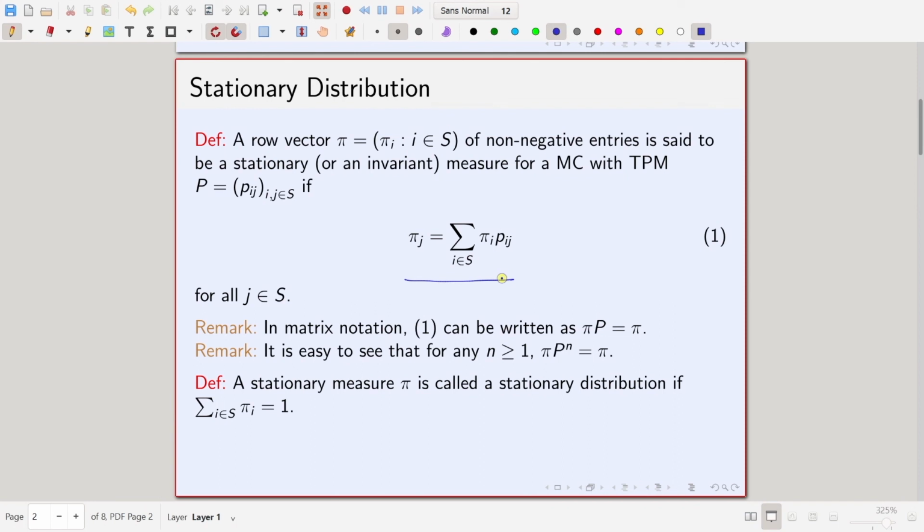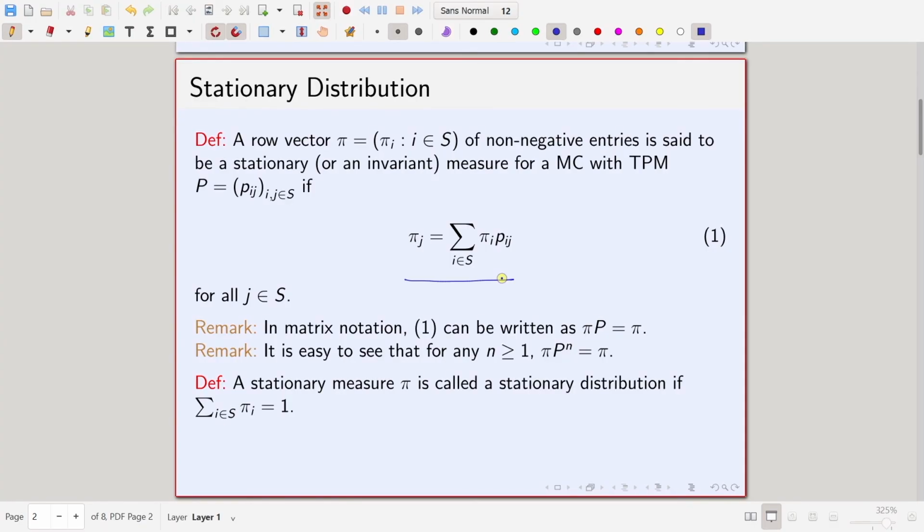Each entry is non-negative, that means greater than or equal to 0, and each entry of that row vector should satisfy the condition that pi j is equal to the summation over i belonging to the state space of pi i P_ij, and this should hold for all j in S.